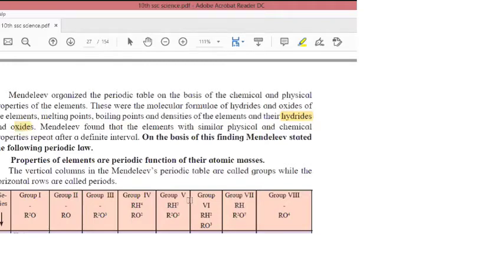Mendeleev found that elements with similar physical and chemical properties repeat after a definite interval. So what he observed is that after some definite interval, the physical and chemical properties are repeated. On the basis of this finding, Mendeleev started the following periodic table. Okay, so till this it is clear.